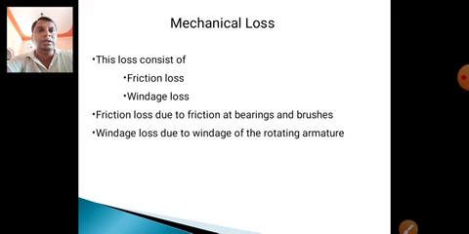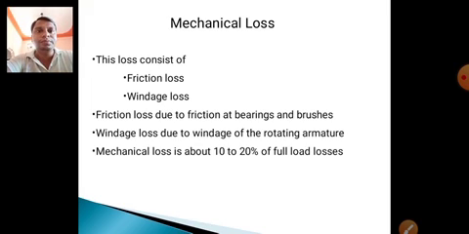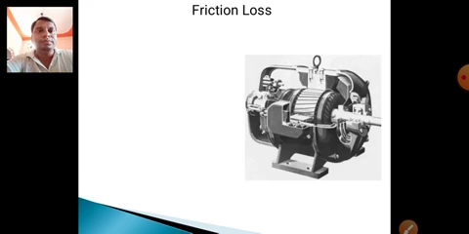When the machine rotates, some losses occur, known as windage loss. The friction at the bearings and brushes, a small vibration, is known as frictional loss. Mechanical loss is about 10 to 20% of full load. These losses are very small compared to armature copper loss and iron losses.